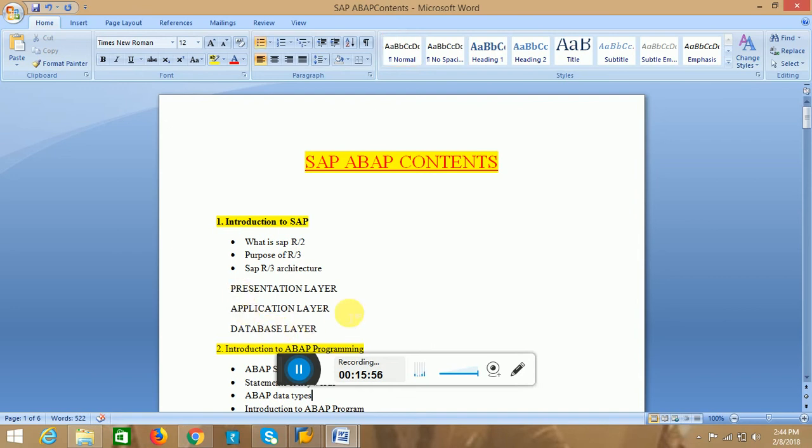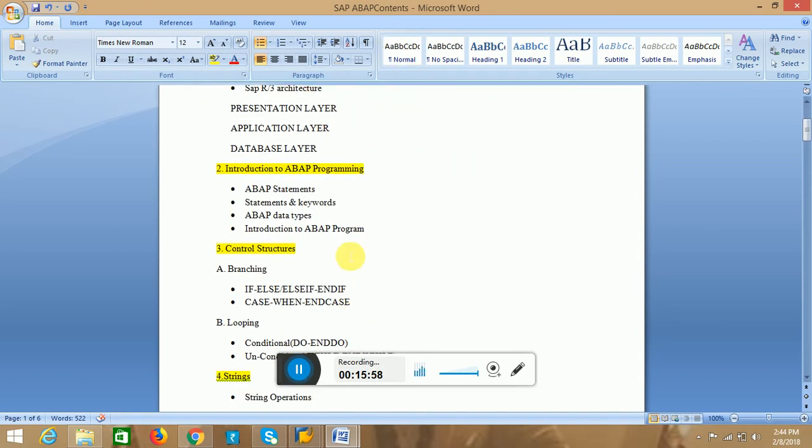If we come to the programming part, in ABAP we have the introduction, ABAP programming, and ABAP statements. ABAP statements are the statements which we write in ABAP.